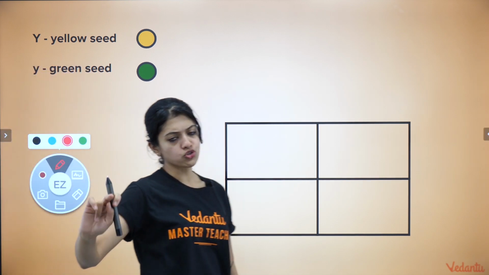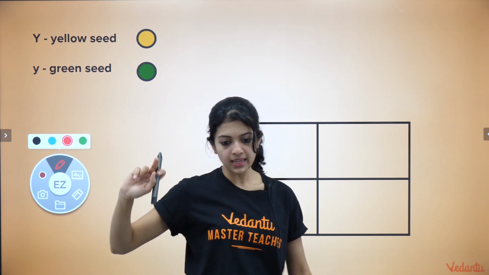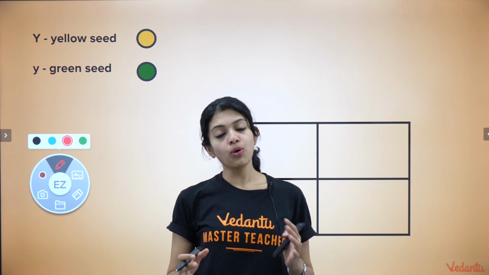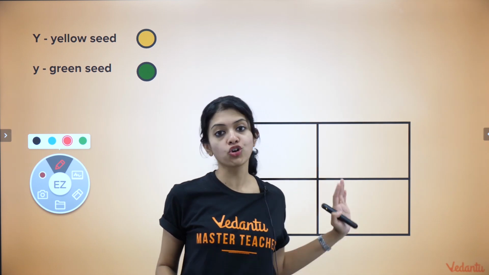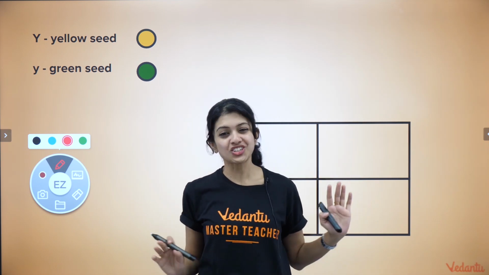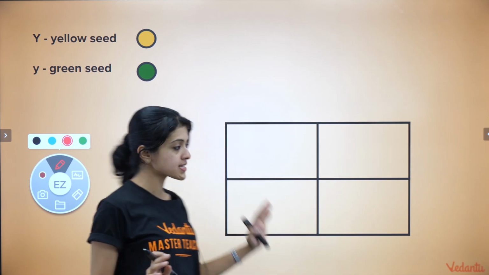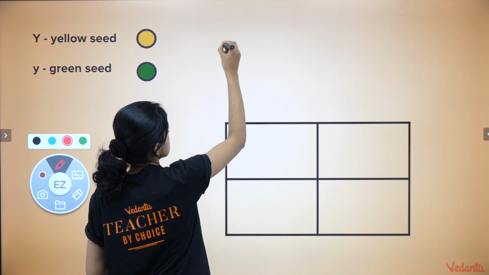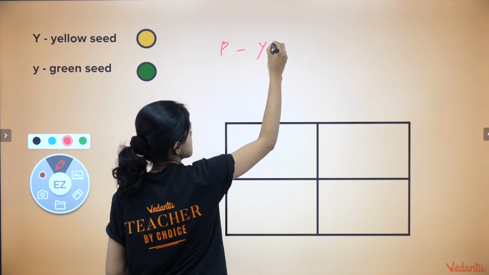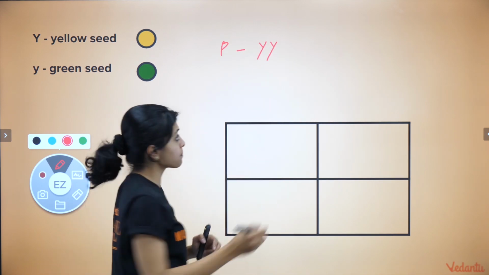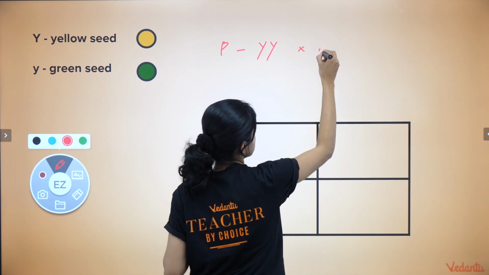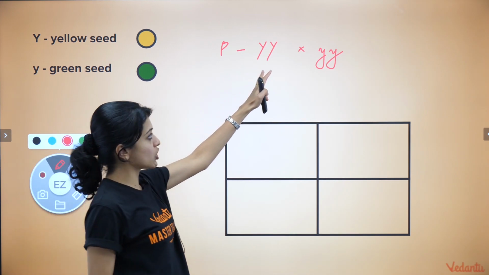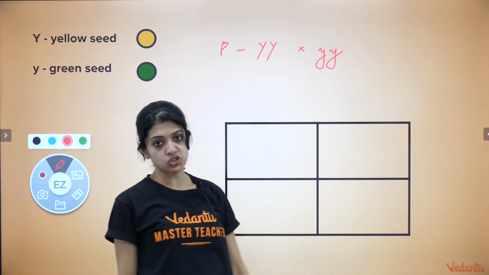Now again, children, those of you who think that biology needs only memorizing, and if you are fond of physics or mathematics, I'm sure you will find this to be a lot of fun. Just understand the logic of how this works. The only thing you need to keep in mind is that in this cross, we have 2 parents, one which is a pure breed yellow seeded plant and another one which is a purebred green seeded plant. So this will be this genotype and this will be this parent's genotype.